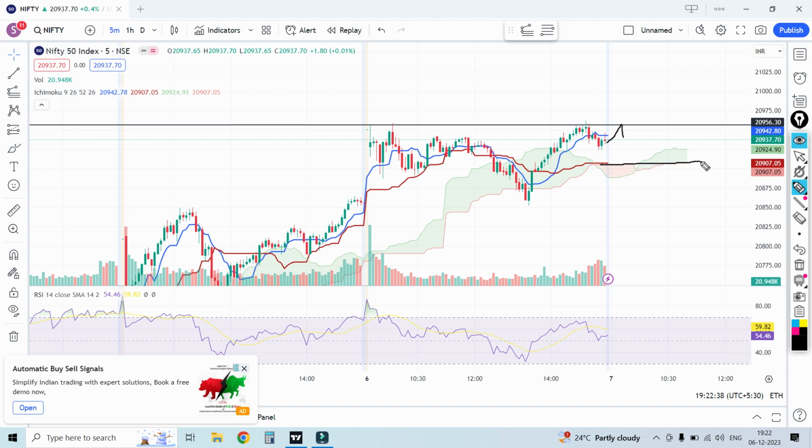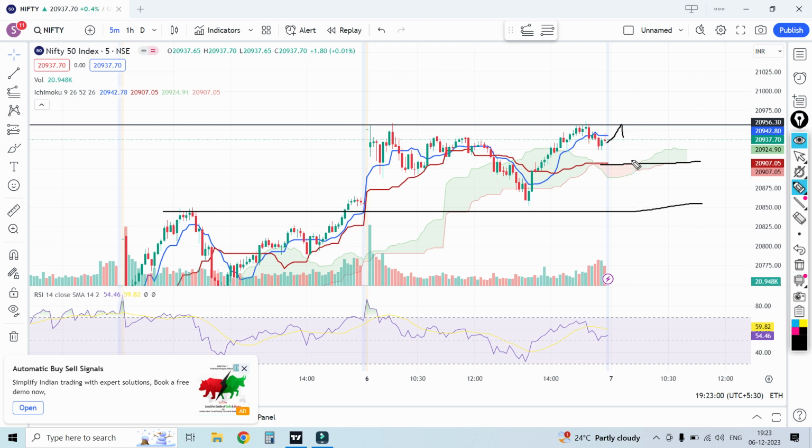This is the flat SSB, and this is the pivot low, so that's the reason I will watch this level. If it again goes like this and doesn't sustain on the downside, and goes upside again, I will exit that type of position.